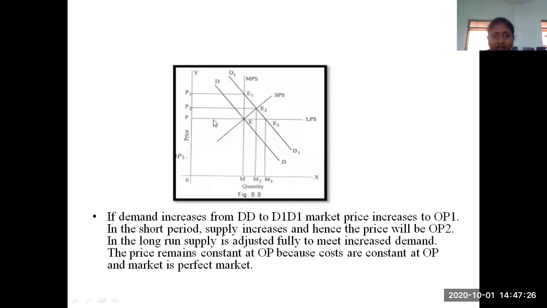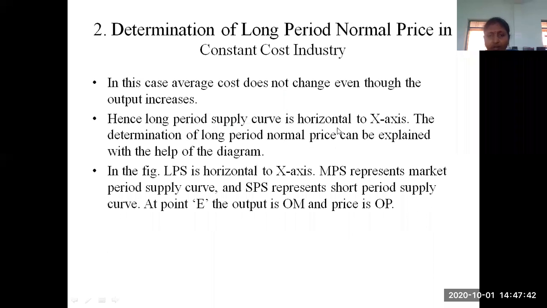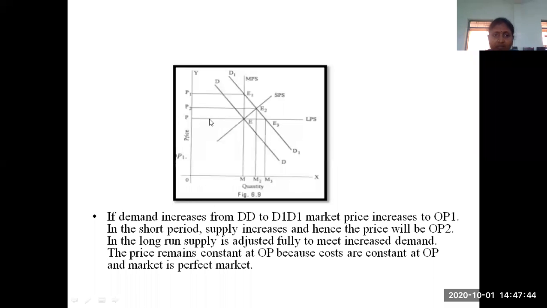So previously we have discussed that LPS. Do you remember? This is falling from left to right because we are reducing the prices. We are offering more quantity, but we are reducing the prices. That's why the curve is falling like this. Now here we are not going to change anything, so the curve is parallel to the x-axis. This is the LPS curve.